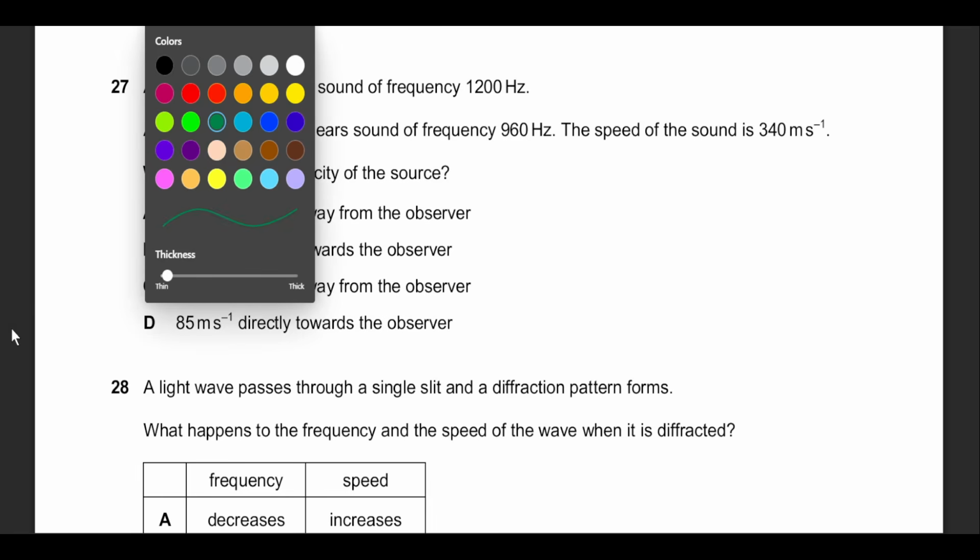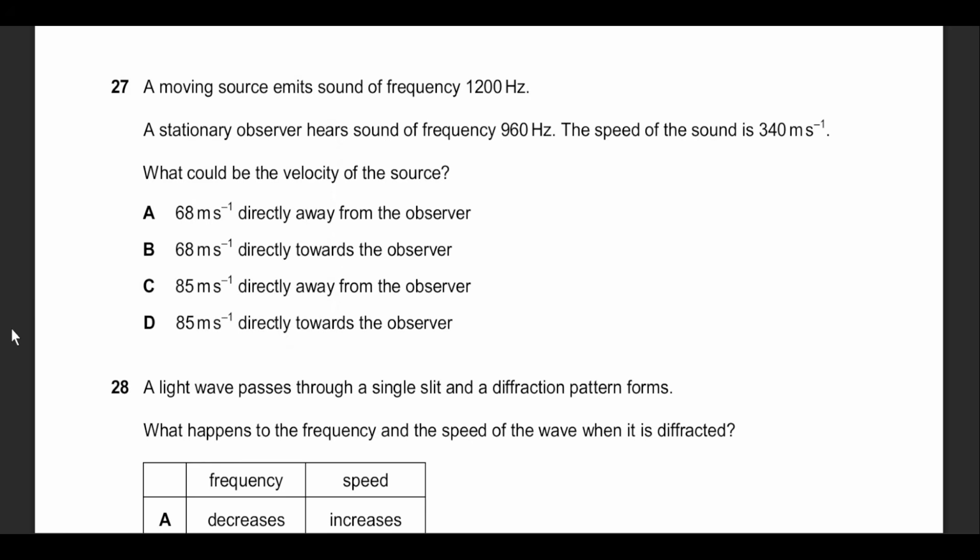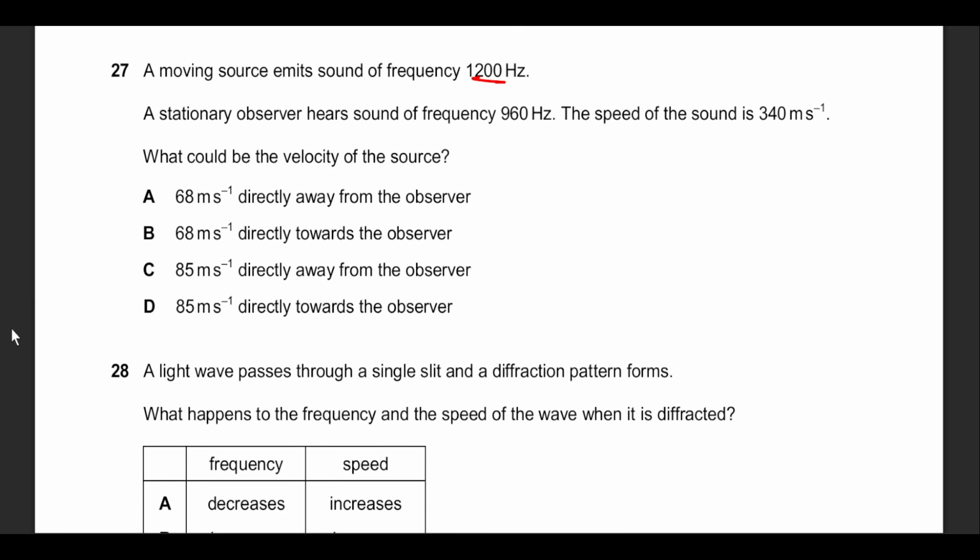Question number 27, he says, a moving source emits sound, a stationary observer observes this, the frequency is decreasing, that means the object is moving away from us, the speed of sound is 340, he says, find the speed of the object going away. First, it is moving away, so two options are cancelled. I am going to choose between A and C. So let's use the formula to solve this question. So this is what we are hearing.